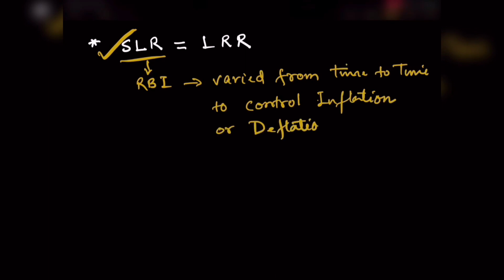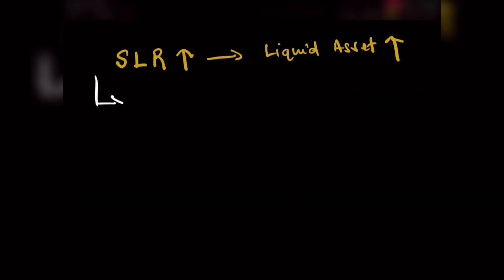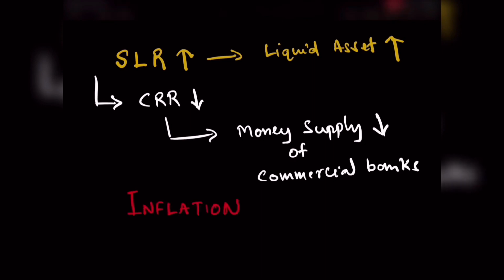The rate of SLR is also fixed by the RBI and is varied from time to time to control inflation or deflation. A rise in SLR will lead to a rise in liquid assets to be held by the commercial banks with themselves. This leads to fall in the availability of funds for CRR deposits with the RBI, and therefore to a fall in money supply of commercial banks, thus solving the problem of inflation.